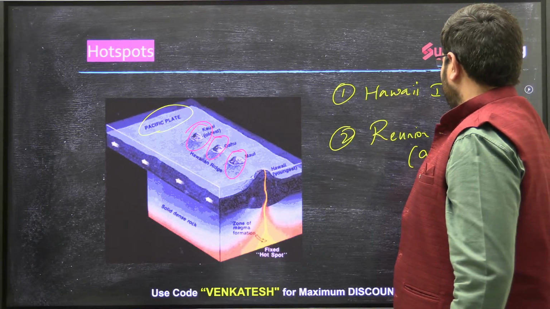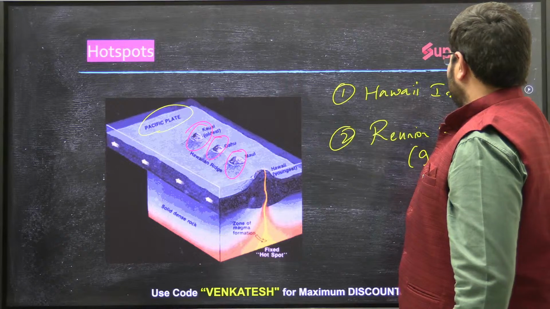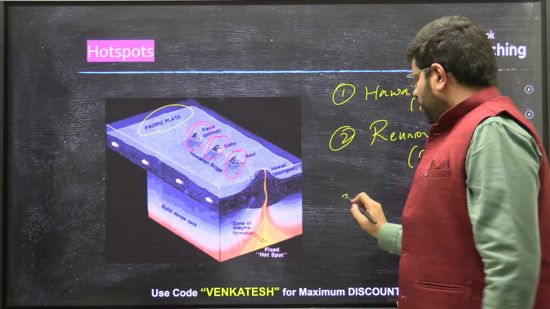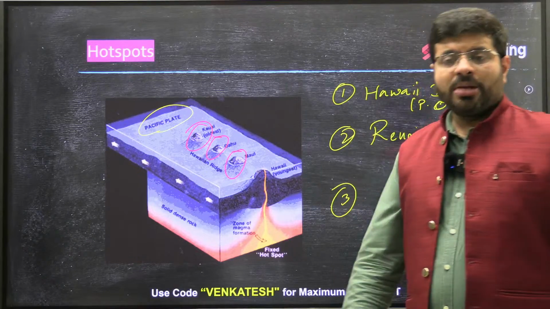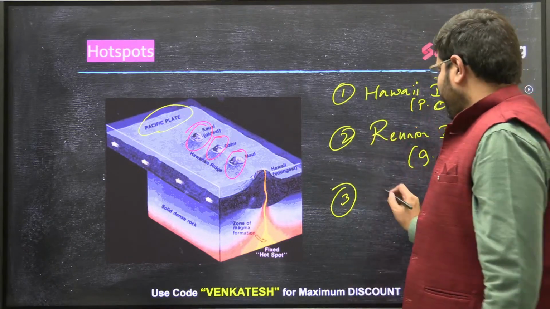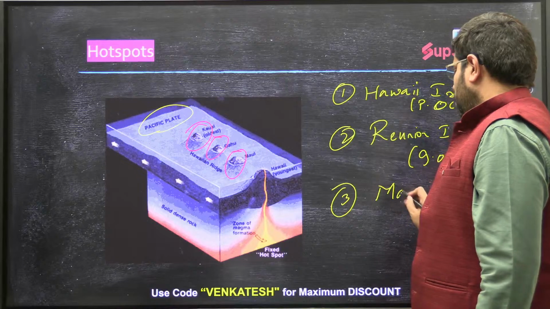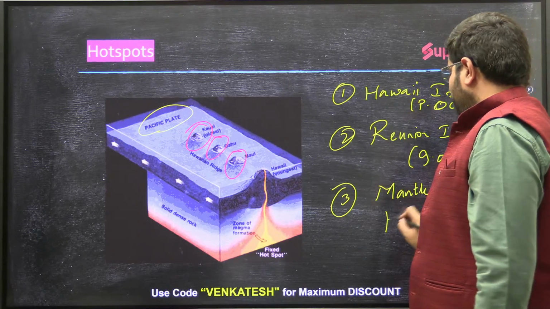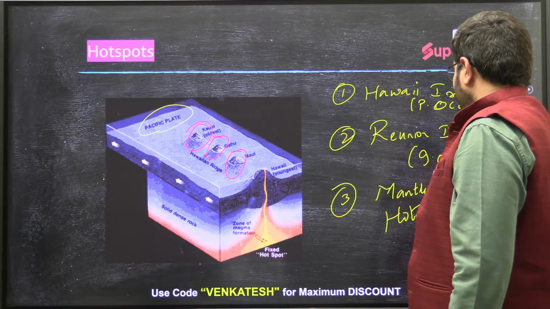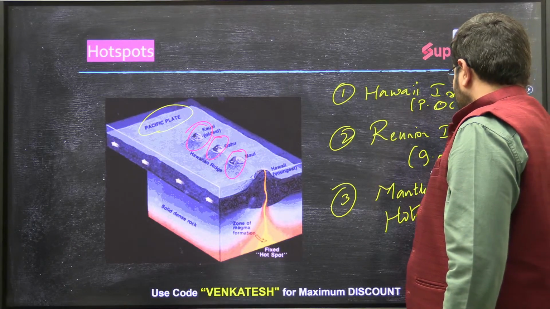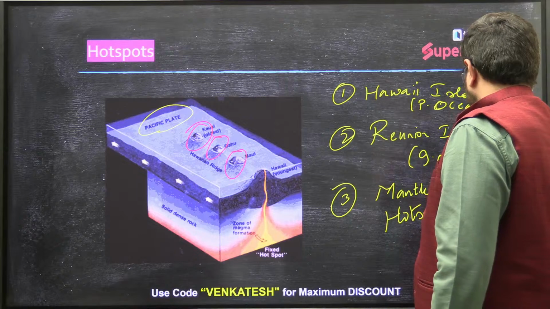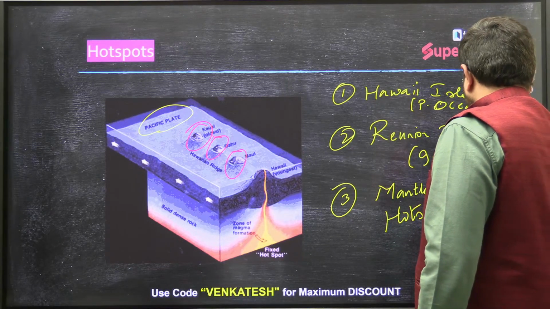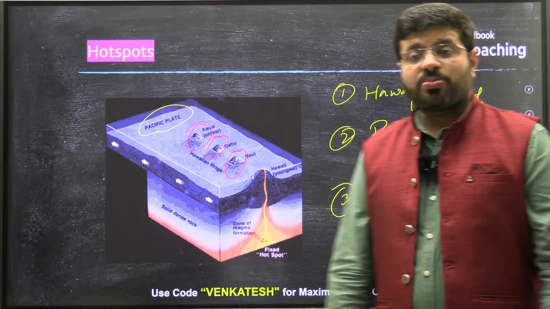This is the Indian Ocean, and this is the Pacific Ocean. And the third one, the mantle plumes and hotspots of the East African Rift Valley. I hope you all have understood this point now.